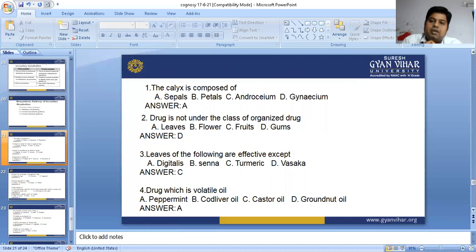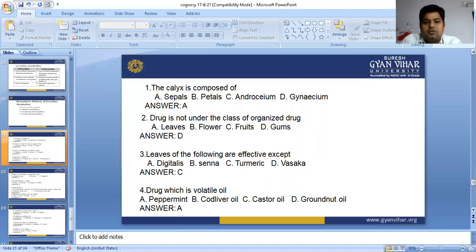Androecium and gynoecium are the reproductive parts of the flower. Androecium is the male part, and gynoecium is the female part, in which the ovary and ovules are present. The androecium is the male reproductive system, and they are responsible for fertilization in the flower, after which fruit is formed.